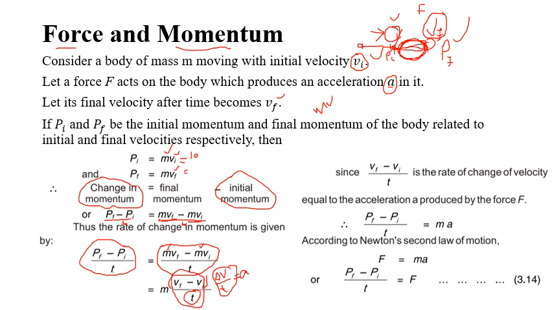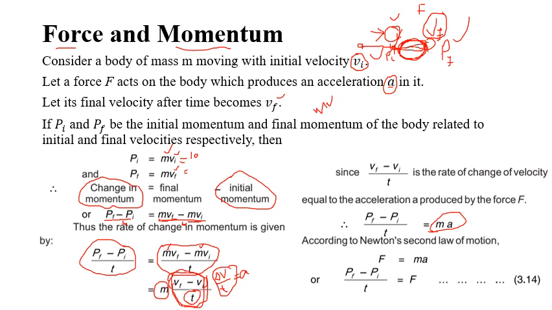Since vf minus vi divided by t is the rate of change of velocity, and this is equal to the acceleration produced by force, m will remain the same and I will write acceleration a in place of this, so it comes out to be ma.